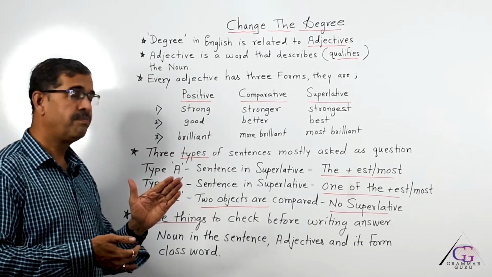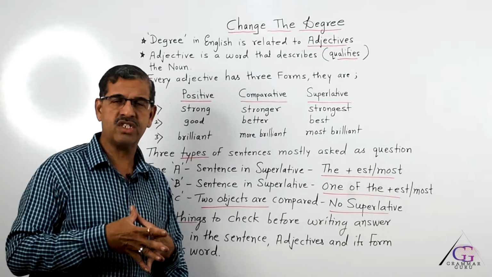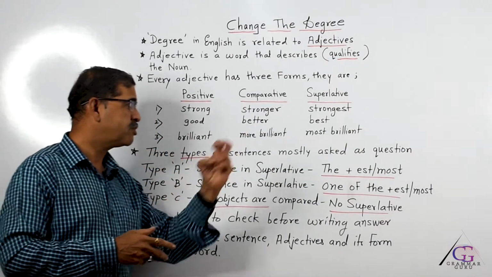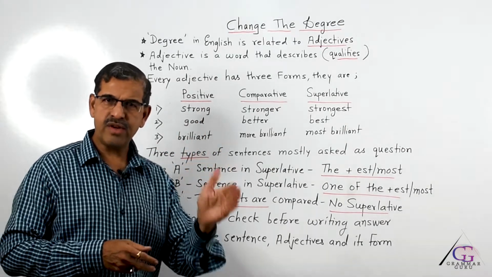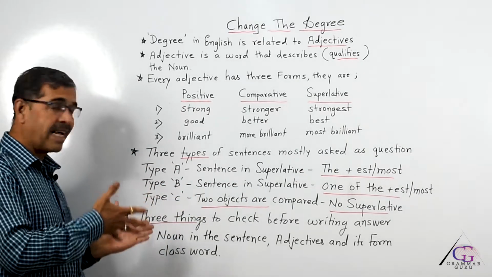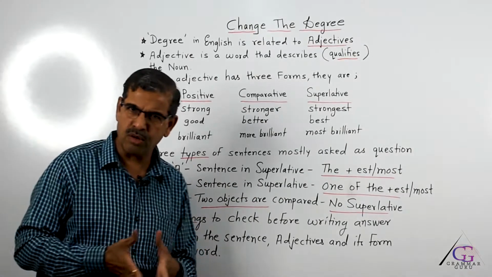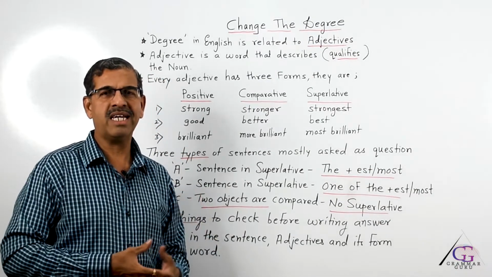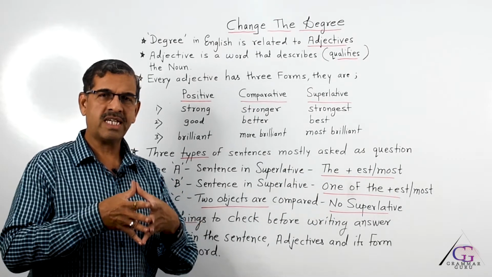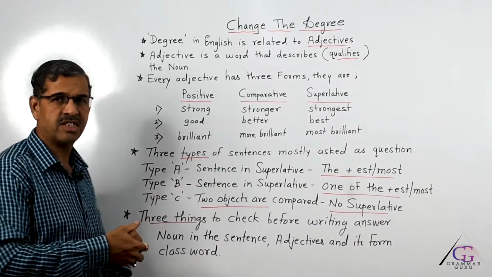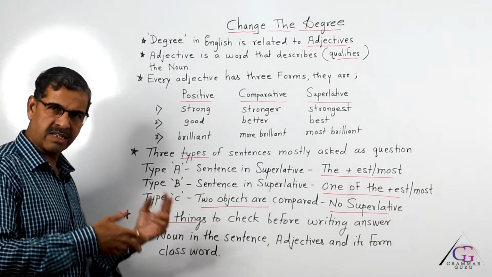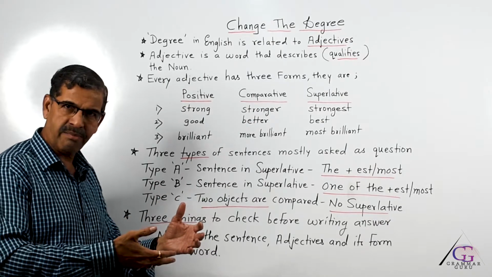Now based on this, from the exam point of view, if we are looking at change the degree or degrees of comparison, then there are three types of sentences mostly frequently asked as questions. The grammar book does not say type A, type B, type C. I have written on the board, but over an experience of more than 25 years of teaching, I have realized that students have to face these three types of sentences in the question paper. So I have given them names like type A, type B and type C. Let us quickly understand what is type A, B and C.